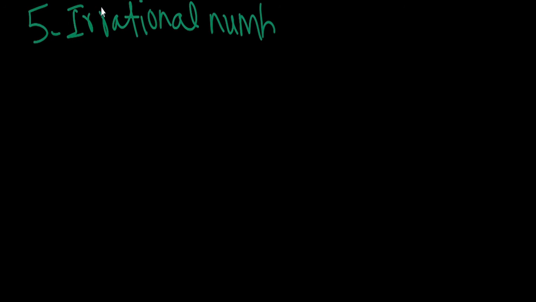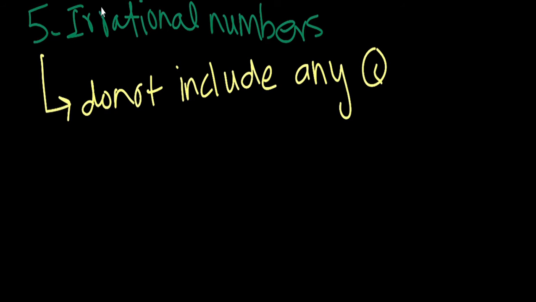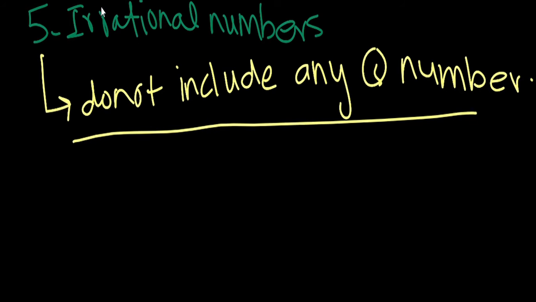So irrational numbers are totally different from other numbers. The reason is that they don't include any rational number. So just look at this sentence, it means that they do not include any rational number.